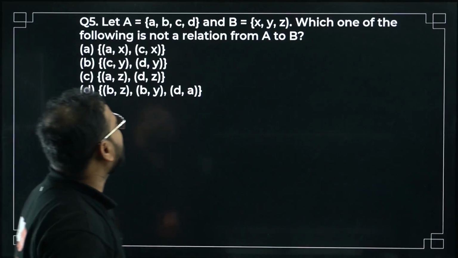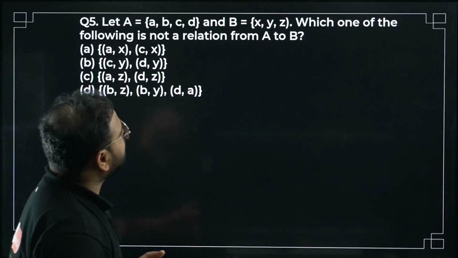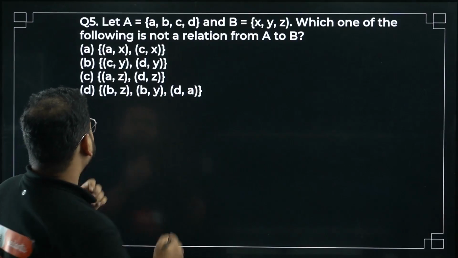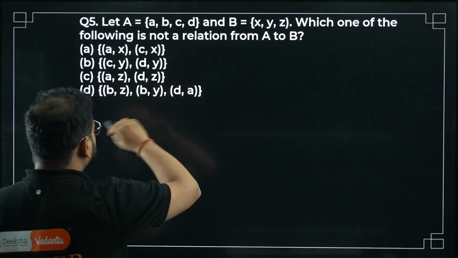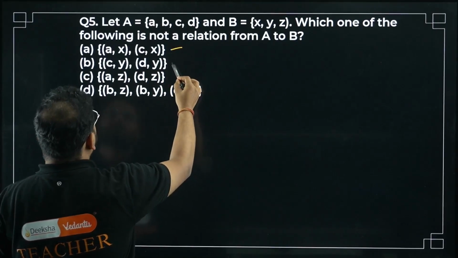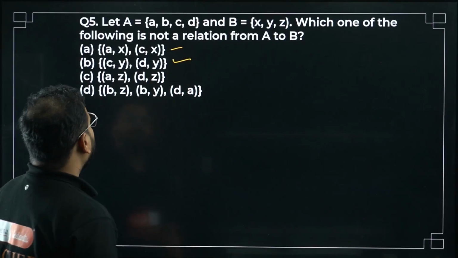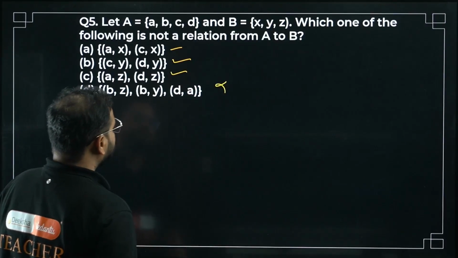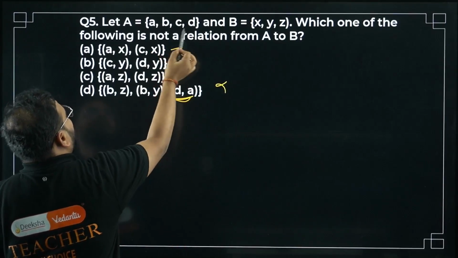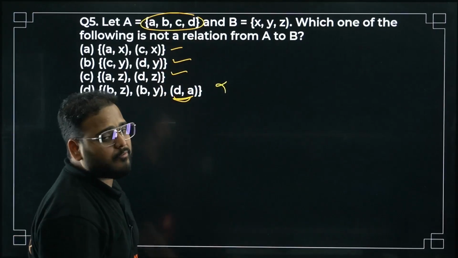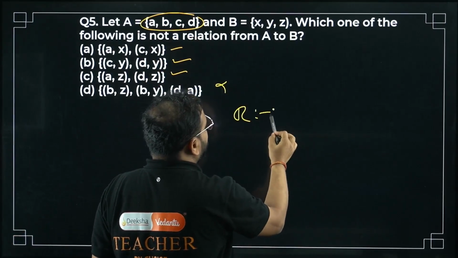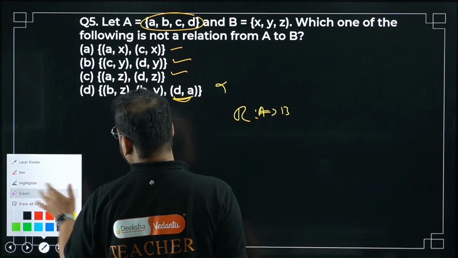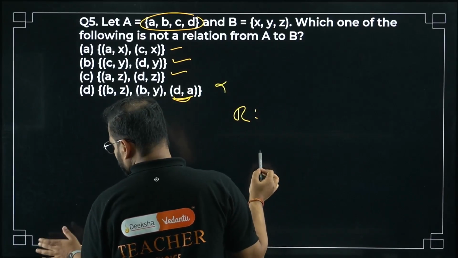Let A = {a, b, c, d} and B = {x, y, z}. Which one of the following is not a relation from A to B? This is there. This also is A to B. This also is. This isn't. Check this out. D comma A, coming from the same element. I am looking for a relation from A to B, right?